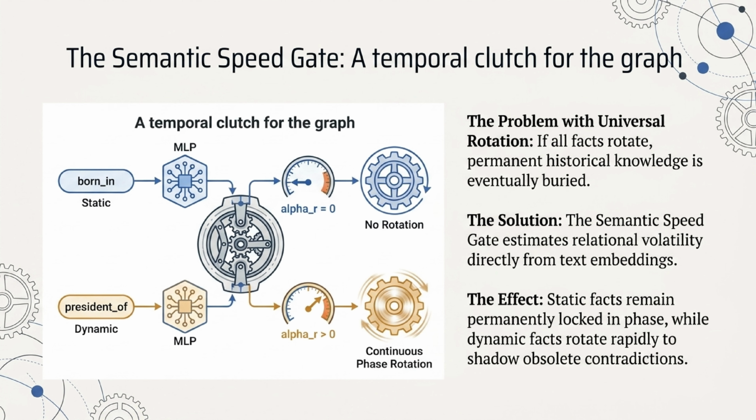But what about permanent history? Slide 7 explains our semantic speed gate, which acts as a temporal clutch for the graph. The problem with universal rotation is that if all facts rotate, permanent historical knowledge eventually gets buried. Our solution is to estimate relational volatility directly from text embeddings using this gate. The effect is elegant: static facts, like a birthplace, are given an alpha value of 0 and remain permanently locked in phase. Meanwhile, dynamic facts, like a presidency, rotate rapidly to shadow obsolete contradictions.